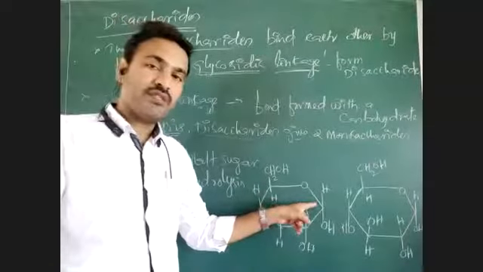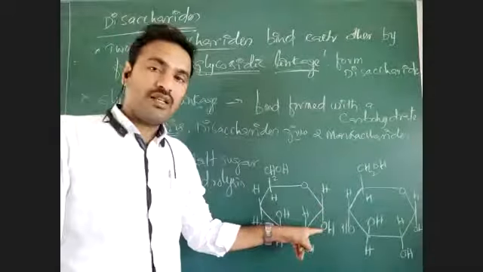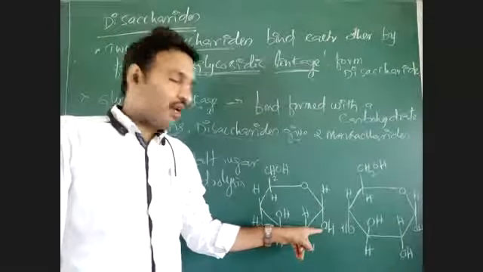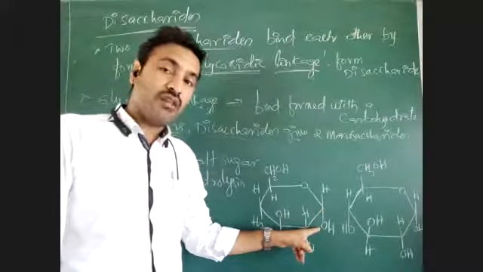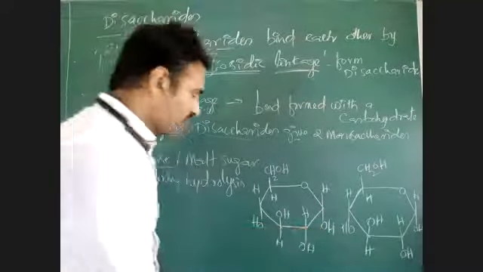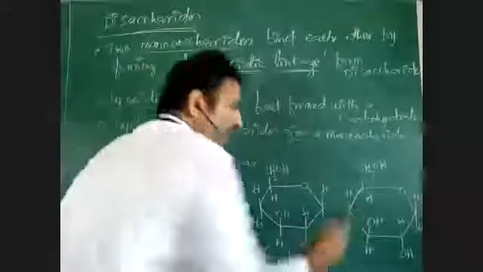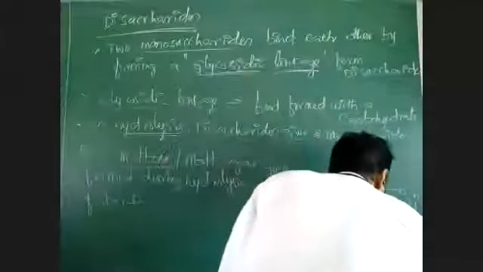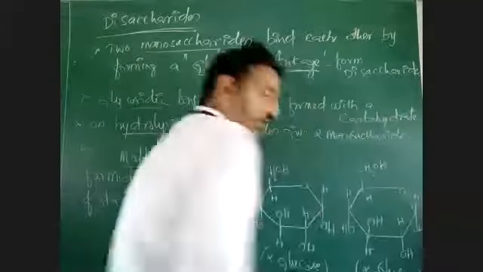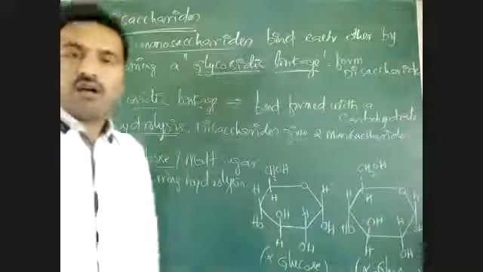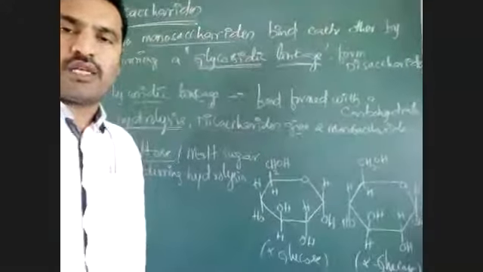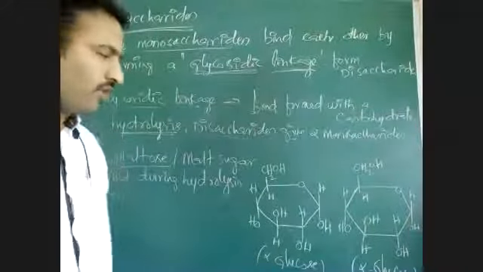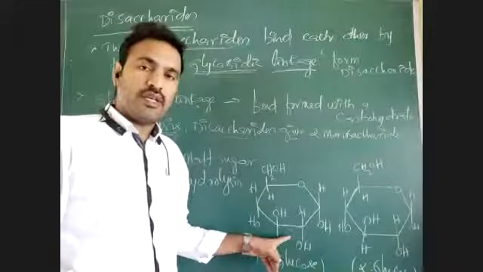Here where is it present? Here the hydroxyl group is present on the right side. So it is alpha glucose. This is alpha glucose. Video is stuck. Now it is clear. This is alpha glucose. This is also an alpha glucose. Both are alpha glucoses. I wrote only the alpha glucose name. Nothing is there at the bottom. So both alpha glucoses are there.